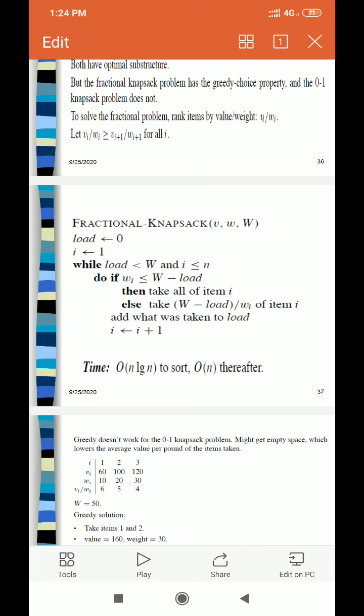Else, if the item weight is greater than the remaining capacity, then we will take the item according to the remaining capacity, and that can be computed by remaining capacity divided by weight of the item.